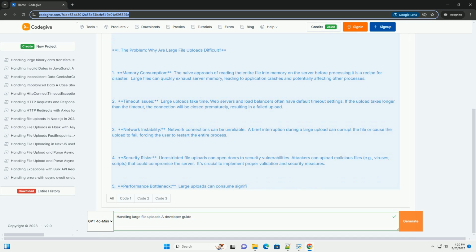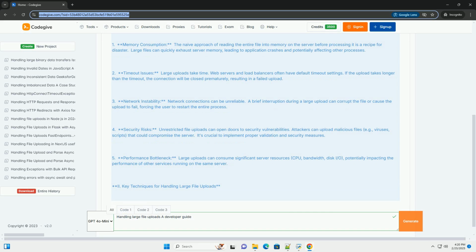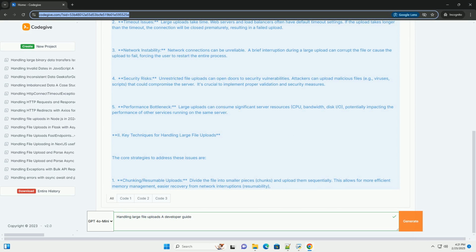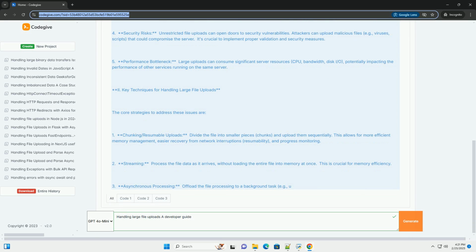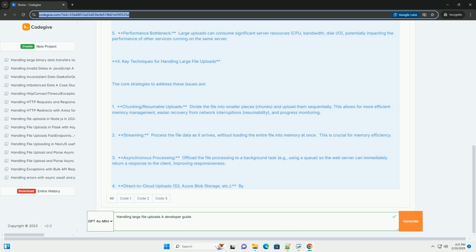The problem: why are large file uploads difficult? 1. Memory consumption. The naive approach of reading the entire file into memory on the server before processing it is a recipe for disaster. Large files can quickly exhaust server memory, leading to application crashes and potentially affecting other processes.